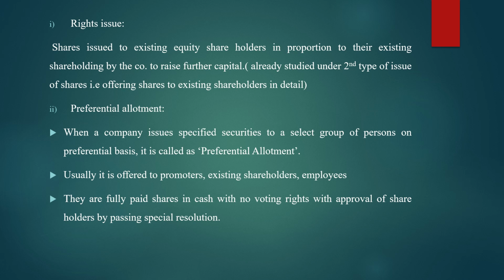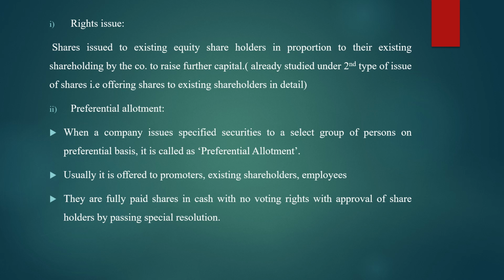They are fully paid shares in cash with no voting rights, with approval of shareholders by passing a special resolution. Now there are few features relating to this preferential allotment. First thing is they are fully paid up shares. While telling private placement, I told you they may be fully paid up or they may be partly paid up. But coming to preferential allotment, they are always fully paid up shares. Here partly paid up is not allowed. And the method of payment is in cash. This point you have to remember.